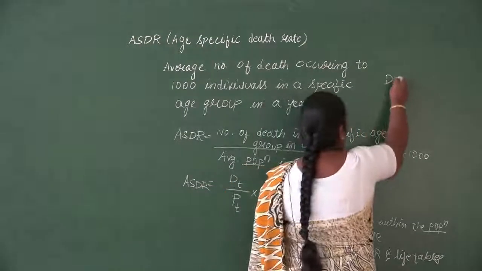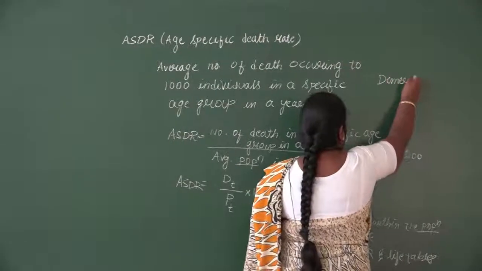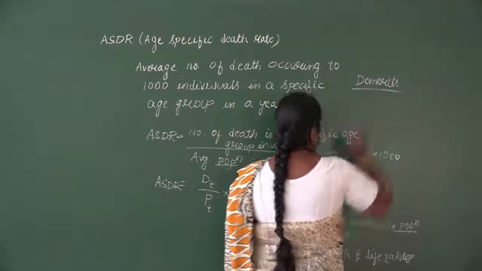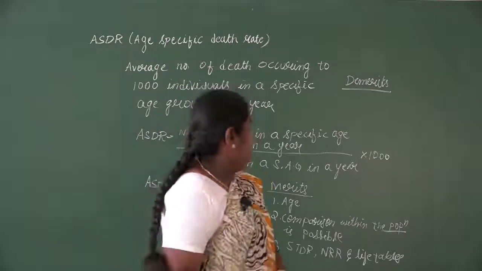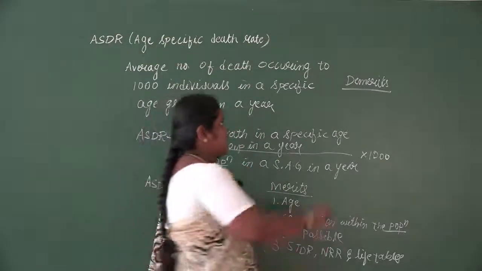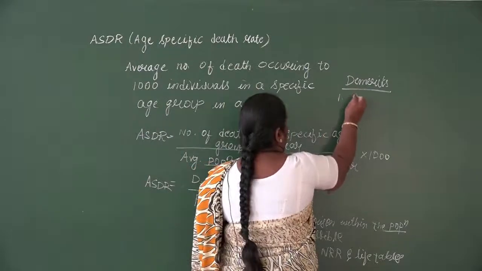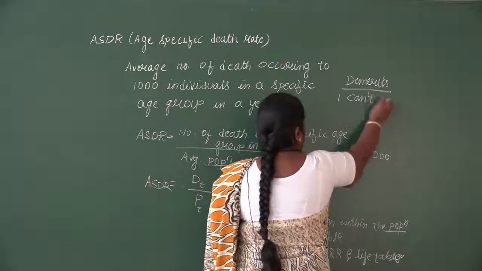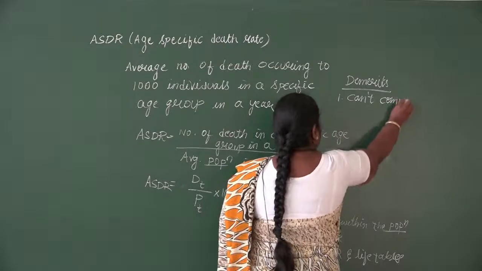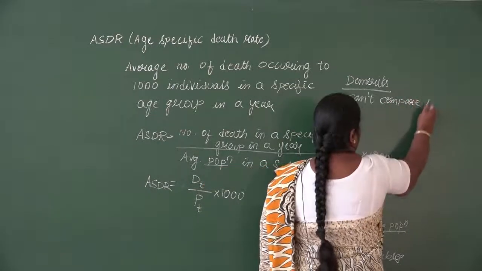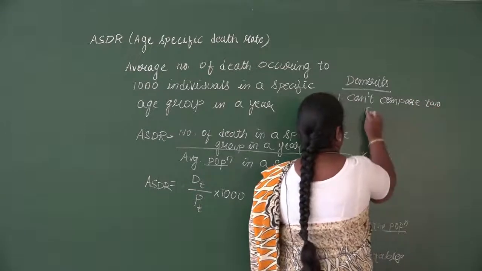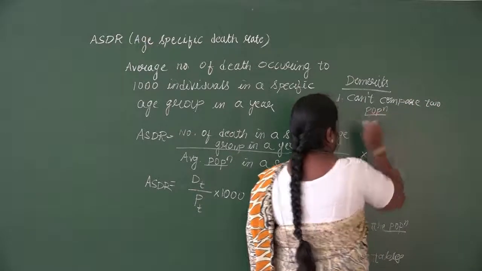Under the demerits of the age specific death rate, you cannot compare the death rate among the two different populations.